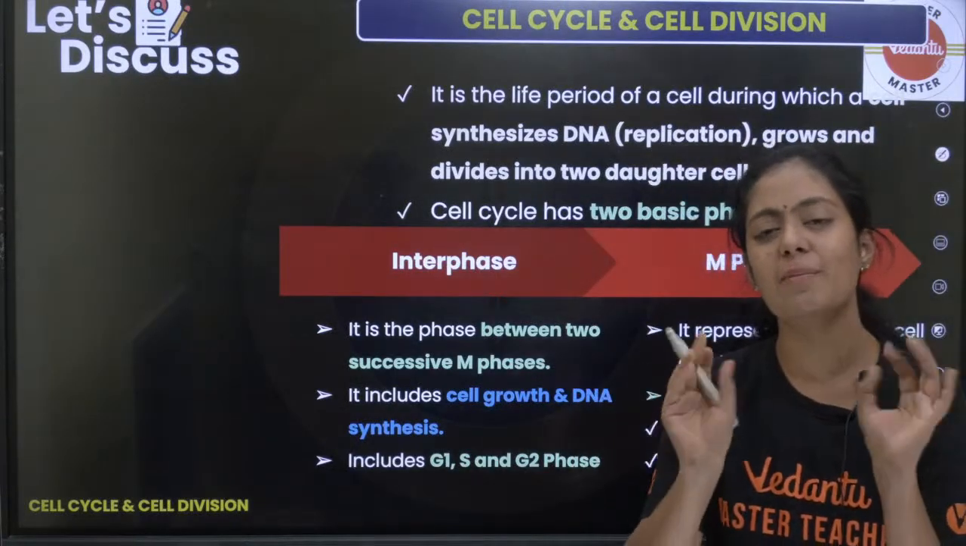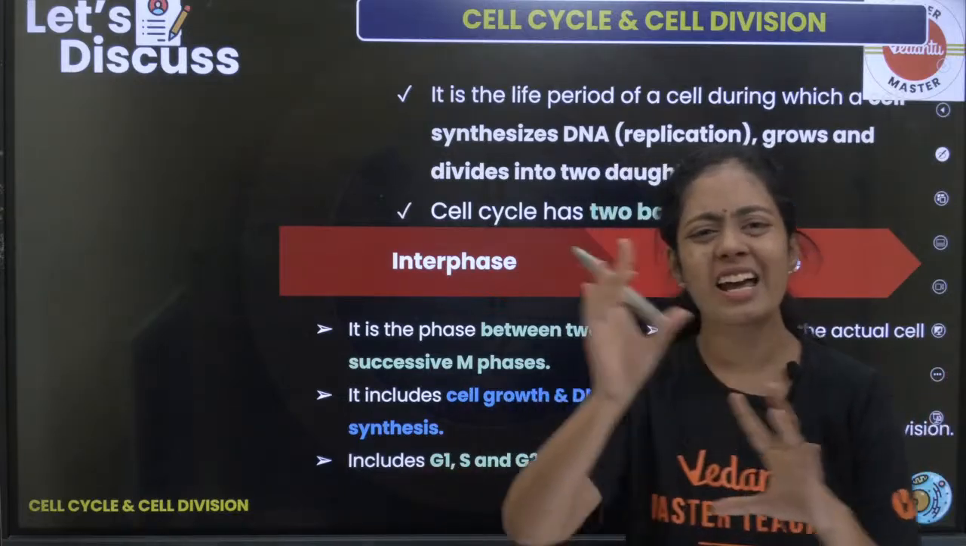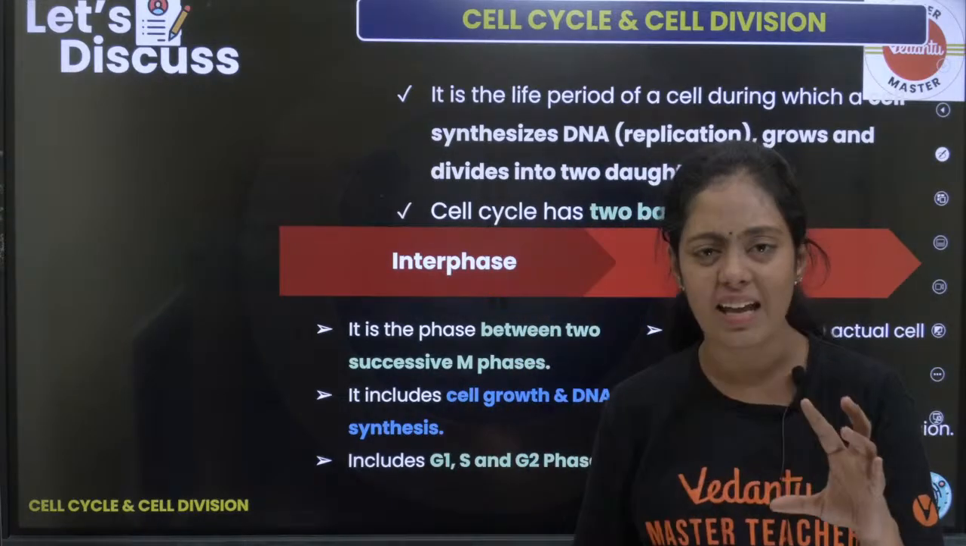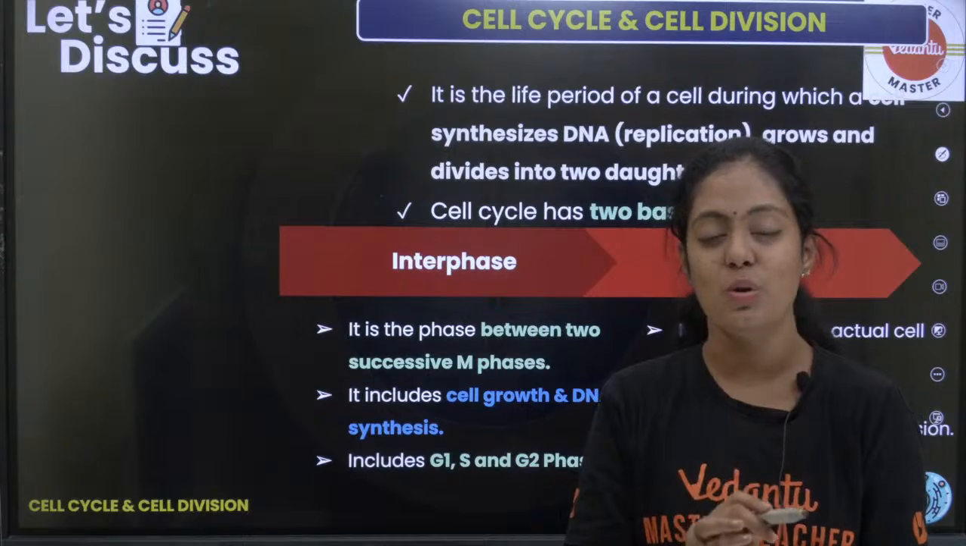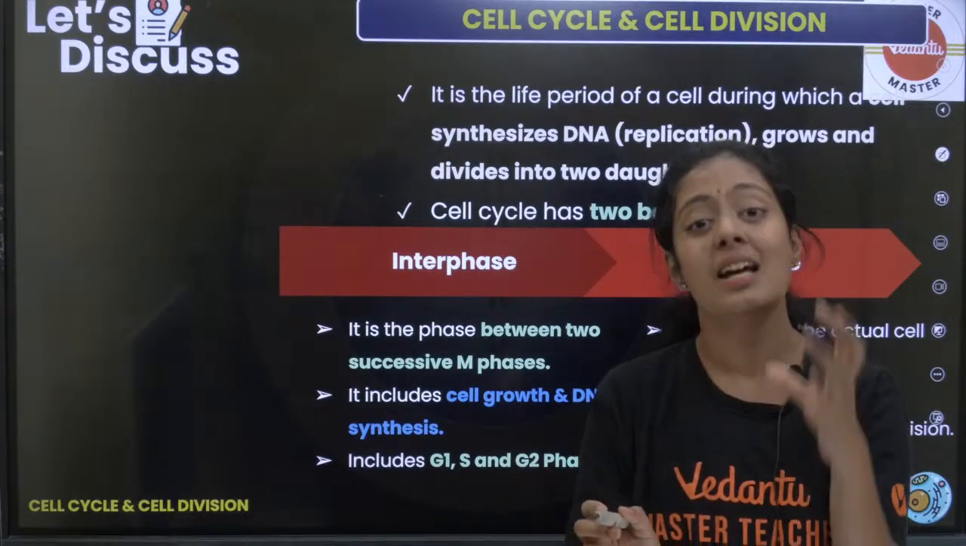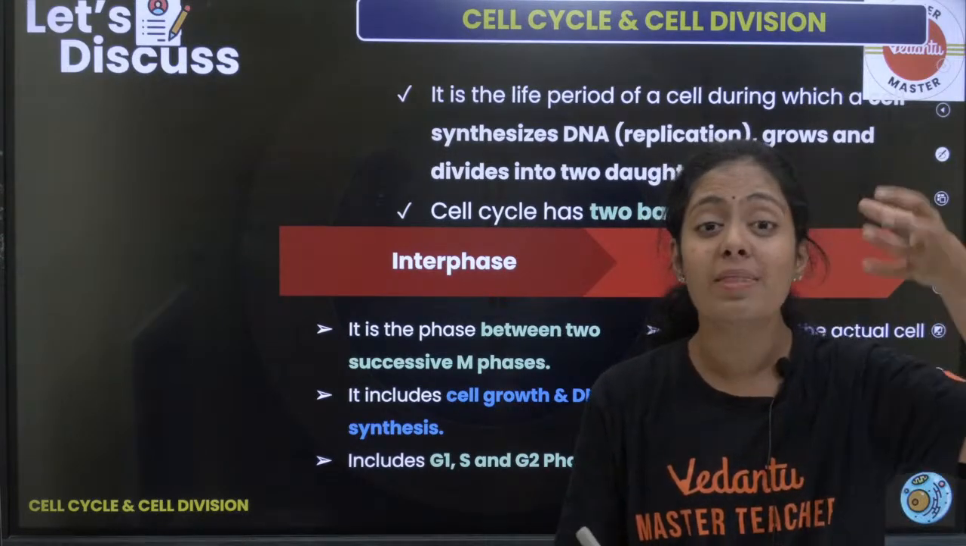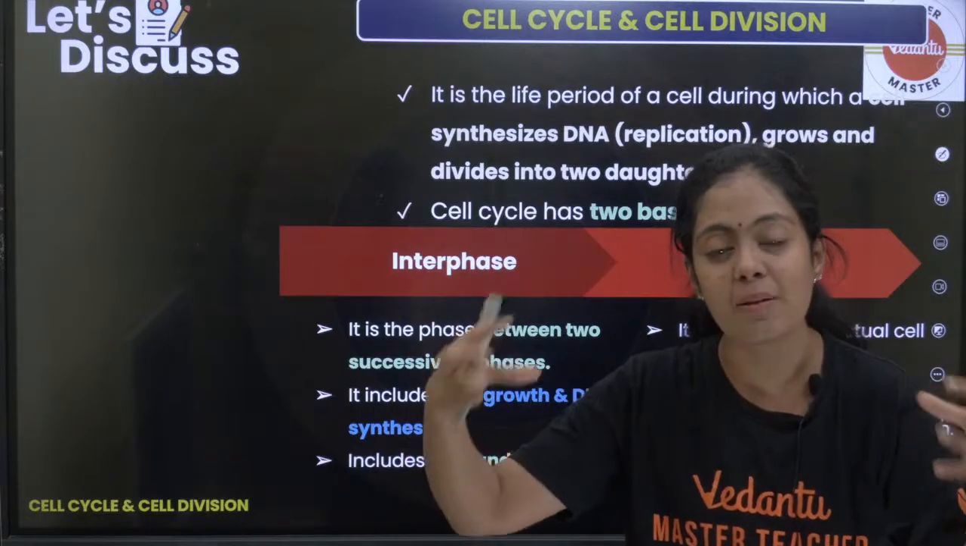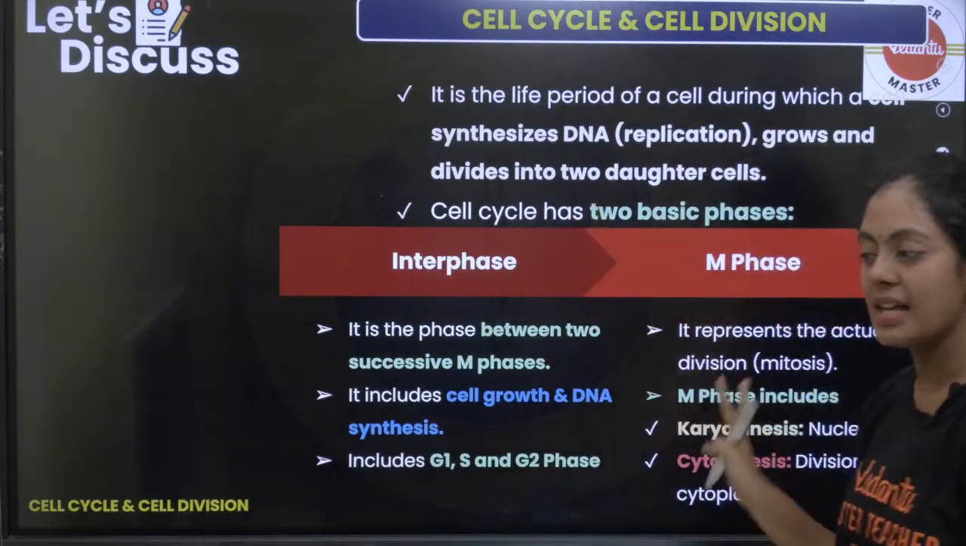What do you understand by cell cycle, guys? What is a cycle? The events keep happening again and again, and that is what we call cyclic events. The series of events that a cell undergoes from the time it is born till the time it dies is what we call the cell cycle.